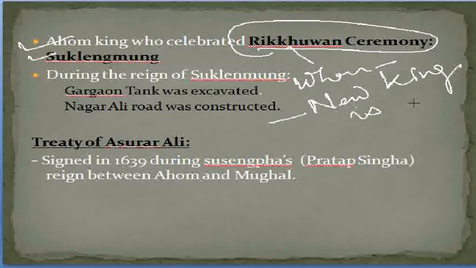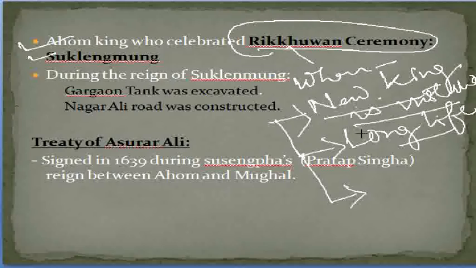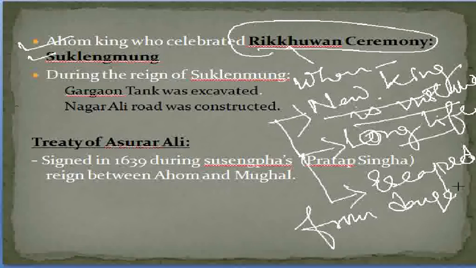Secondly, it is celebrated when the king wanted a long life. And thirdly, in order to escape from danger. So these three points are to be remembered with respect to the Rikuan ceremony.